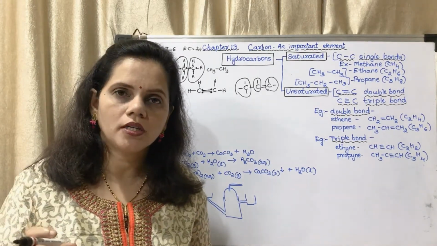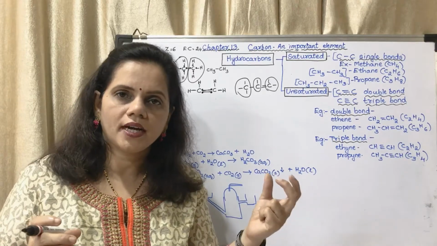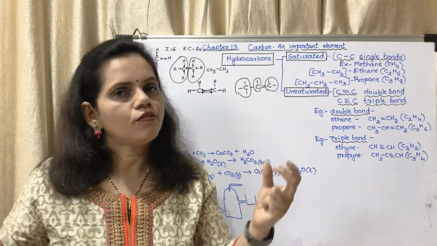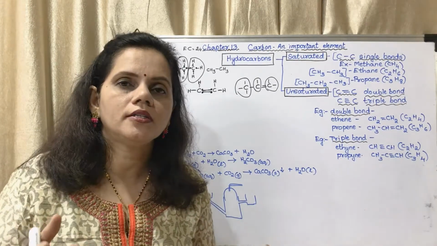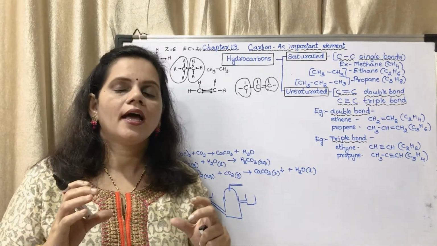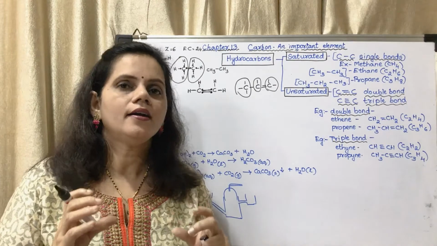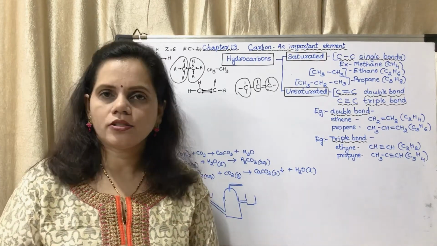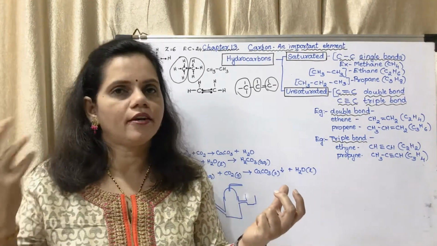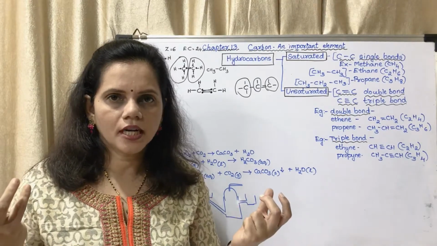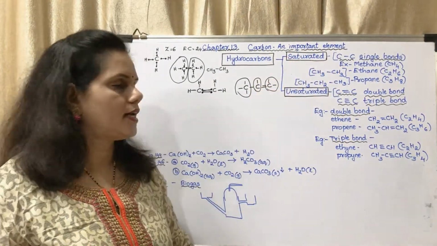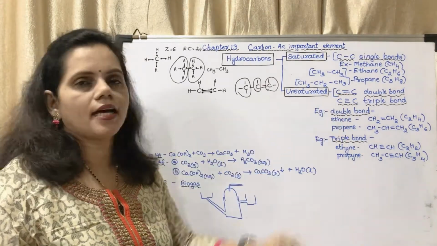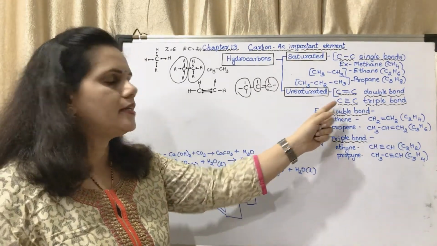In a single bond, 1 electron of one carbon atom and 1 electron of another carbon atom, so there are 2 electrons. In a double bond, there are 4 electrons, and in a triple bond, there are 6 electrons, 3 of one and 3 of the other. Understood? So saturated means CC single bond, unsaturated means either double bond or triple bond.